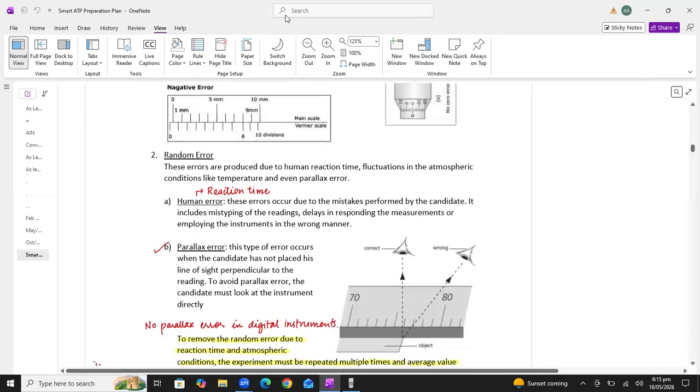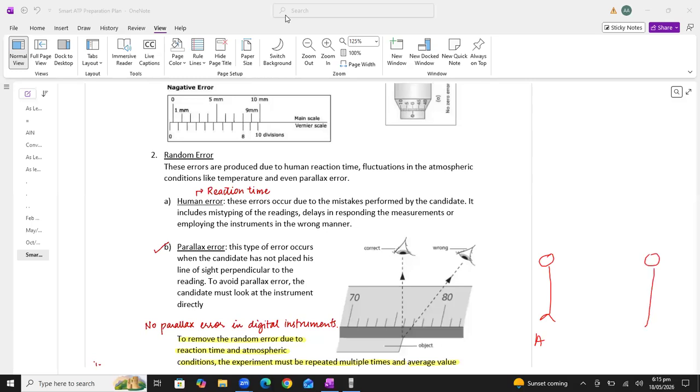Now, the second type of error which I discussed with you, these are the random errors. And there are many possibilities of random error. For example, human reaction time. Like, for example, if I'm performing the sound experiment in which this is observer A and this is observer B. Observer A is holding the starting pistol in his hand and observer B is holding the stopwatch.